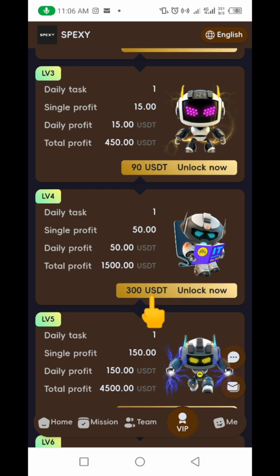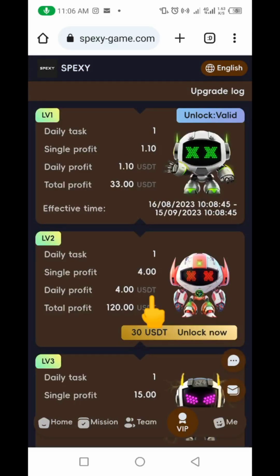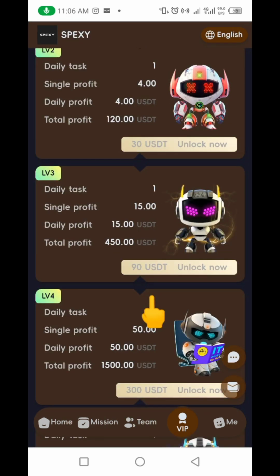Now the beauty of this project is that if you have just $1, you can make your withdrawal. But you can only make a withdrawal once a day. But provided you have $1 in your account, you can start making withdrawals. And one thing is this project actually just launched about a day ago. So this project is just a day old from the time I'm making this video. So if you want to jump on it, it's an opportunity for you now.